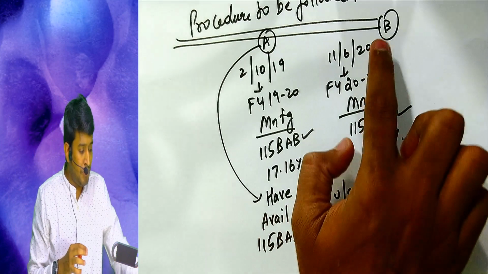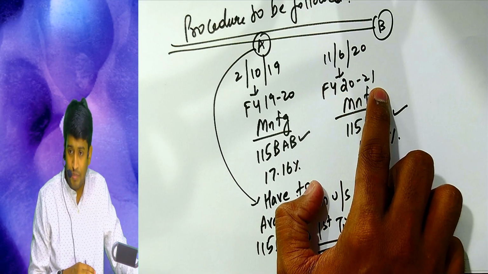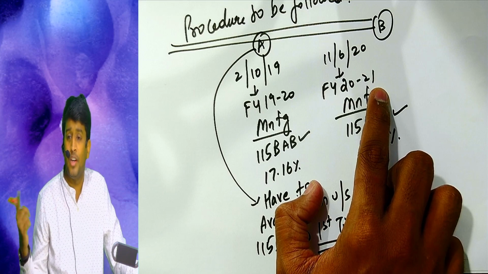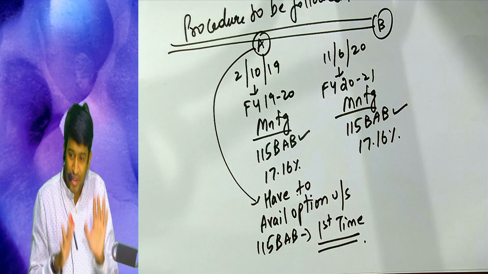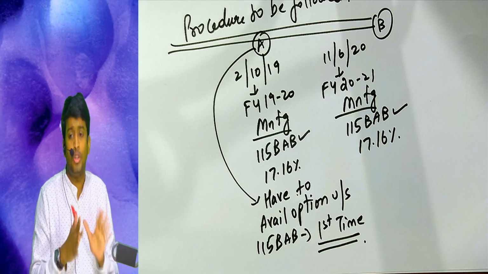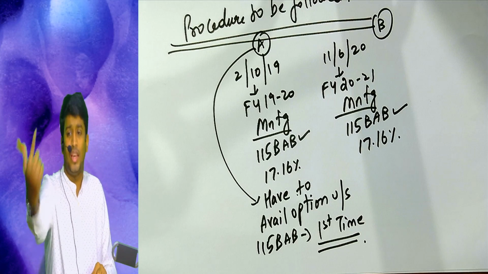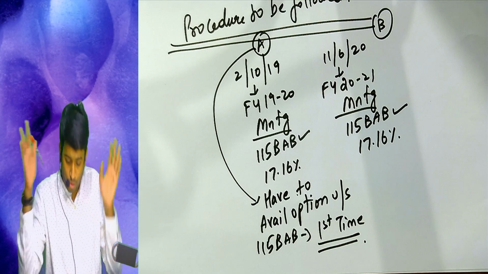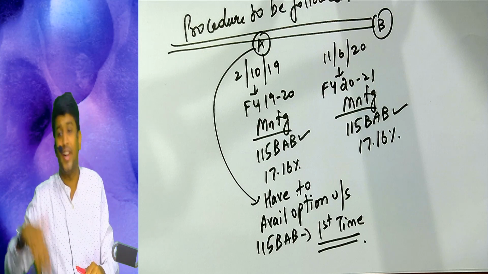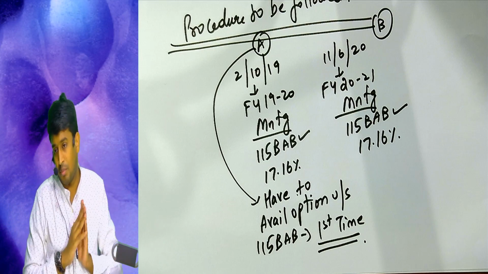For company B, when it files the return for 2021 for the first time, by 30th September 2021, it has to avail this section. In layman terms, do you want to avail this section? Yes. The government says, inform us when you file the return for the first time. If you inform us when you file the second, third or fourth return, we will not listen to you and the section also will not apply to you.